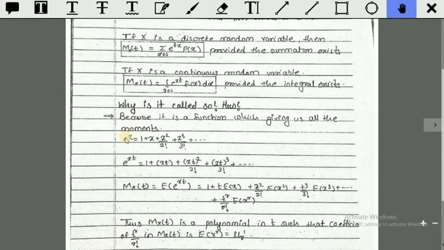Let us discuss the function e raised to x. e raised to x can always be written as 1 plus x plus x square upon 2 factorial plus x cube upon 3 factorial plus so on up to infinity. This is the formula for e raised to x. Now for e raised to xt, just write xt in place of x in the above expression, and you will get this expression.